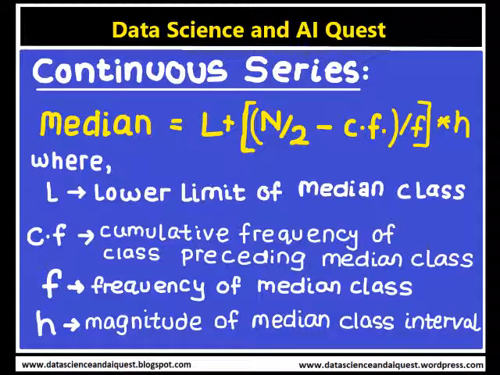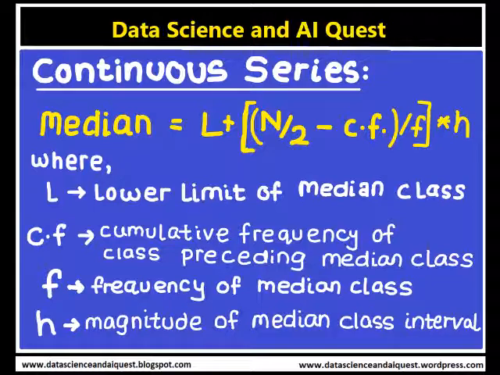The median is given by the formula: L plus, over the bracket, n by 2 minus CF, where CF is the cumulative frequency, and the whole divided by F, that is the frequency of the median class, and the whole is multiplied by h, that is the magnitude of the median class interval.